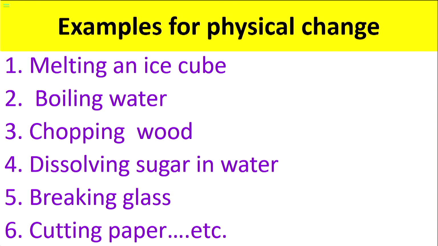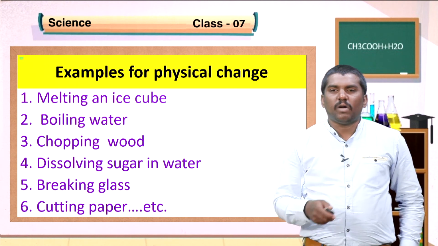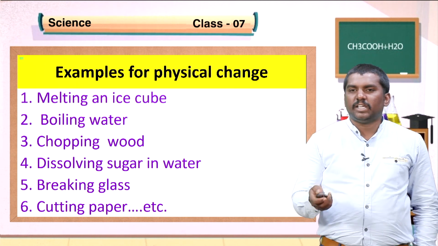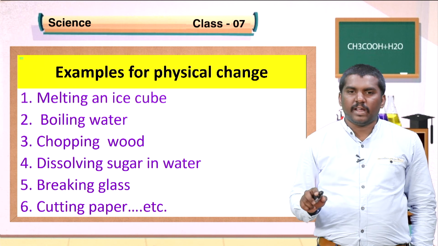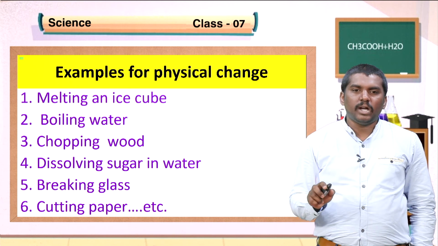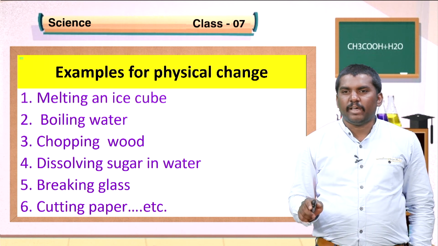Here no chemical reaction is involved in dissolving sugar in water. Breaking of glass, there is no chemical change here. Breaking of glass is an example for physical change. Cutting of paper, if you cut the paper, it's just a physical change. Here no chemical reaction is observed, so cutting of paper is also a physical change.